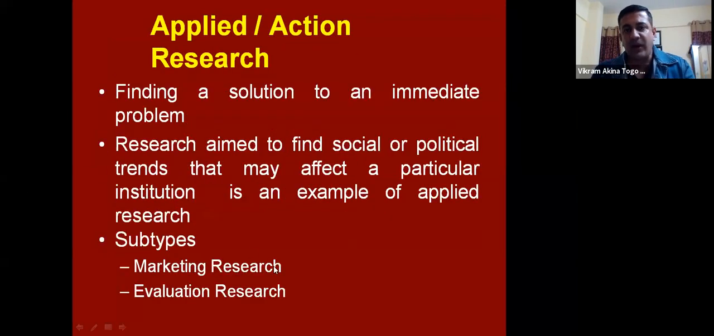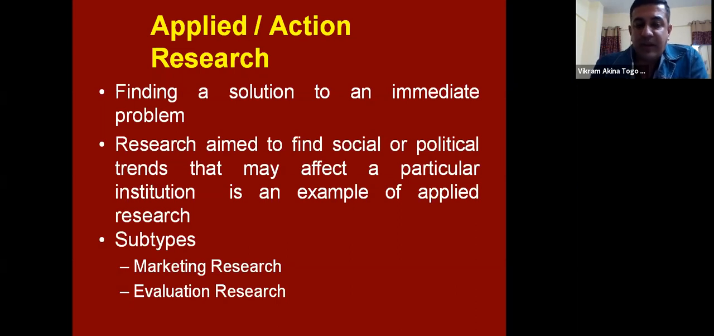All right. Now, in applied research, this particular type of research is useful when we are trying to find a solution of an immediate problem. So, for example, we have institutions of applied research in chemistry or say in management. What they do, they apply a particular subject to find out the analysis behind that theory. So broadly, if you understand, it is a research which is aimed to find a social or a political trend that may affect a particular institution.